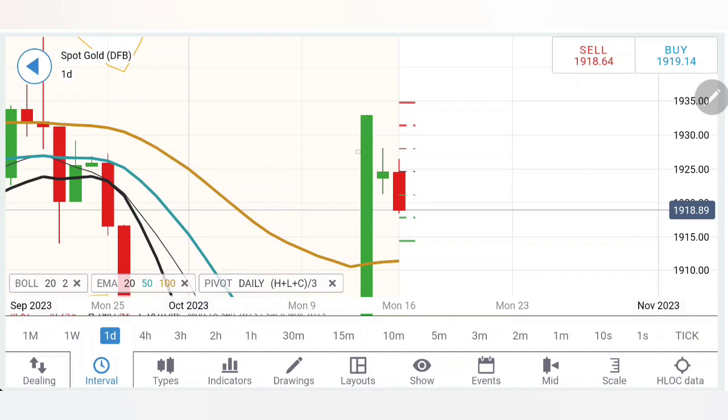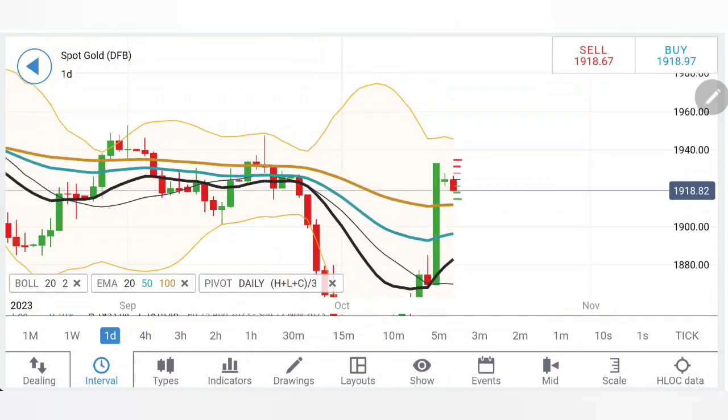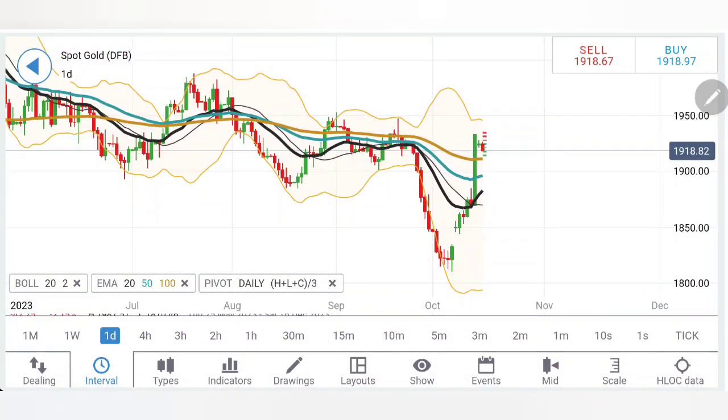Coming to now, look at the daily chart. See, there is a gap here. Lower highs, lower lows. I will wait for 1818 levels to be breached. Below that, probably more bearishness can pull the prices down. If you look at the daily chart, see what has happened here.